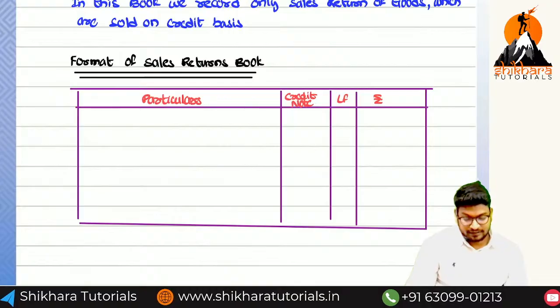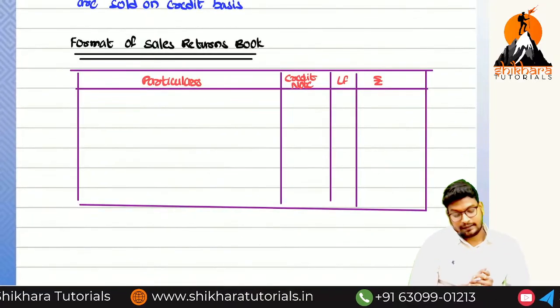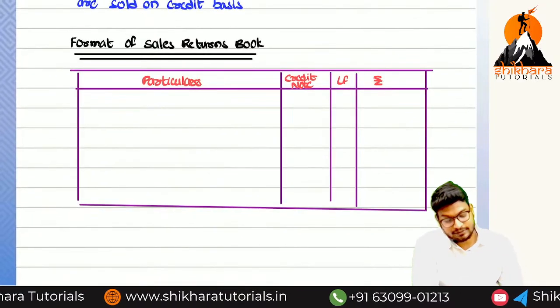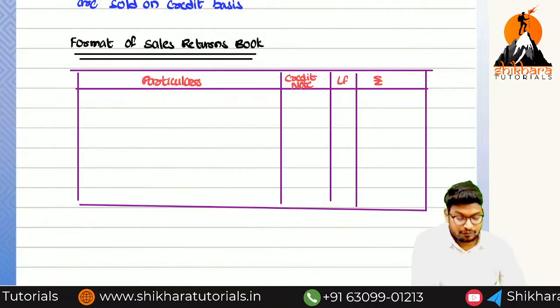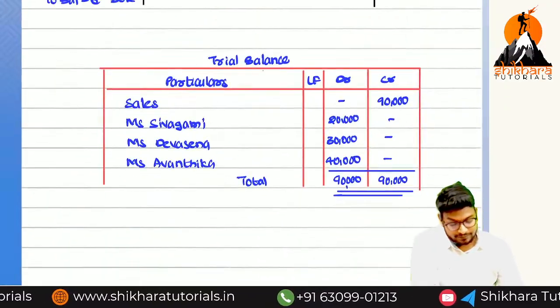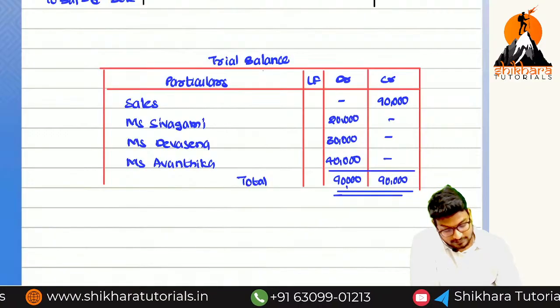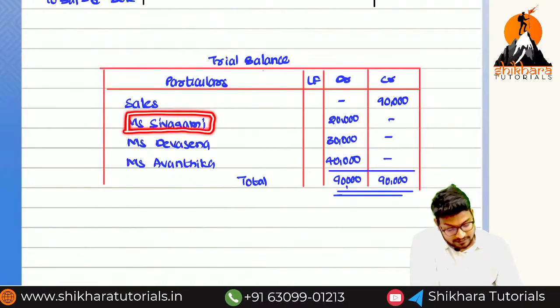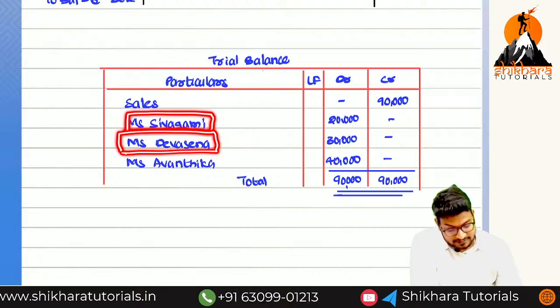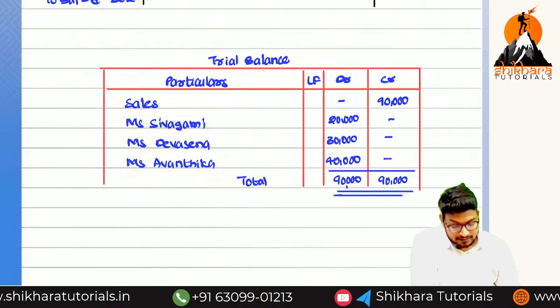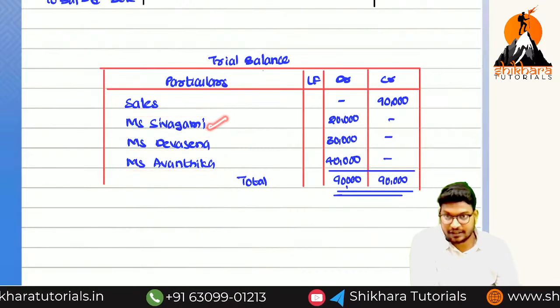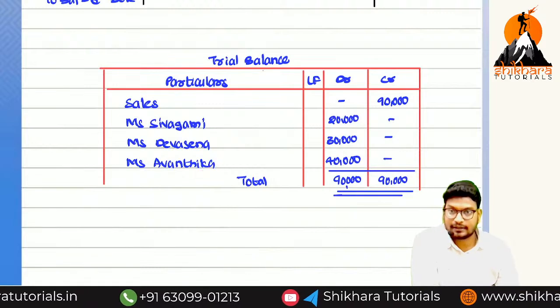Amount in rupees. Let us imagine who is giving the returns. We have sold on credit basis to Mr. Sivagami, Miss Devasena and Miss Avantika. Let us imagine Shivagami and Avantika have returned the goods.